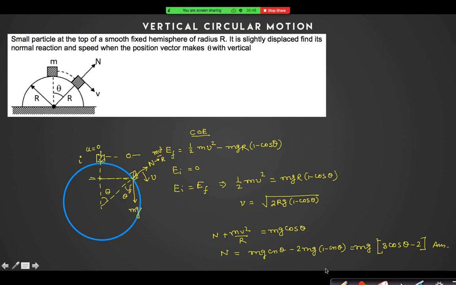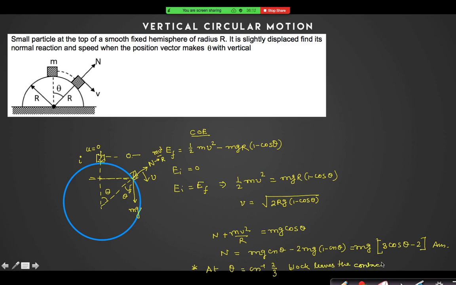Yes, sir. Okay, good. Now, can you tell me at which angle theta the block will leave the contact? Cos theta equals 2 by 3. At theta equal to cos inverse 2 by 3, the block leaves the contact. After it leaves the contact, how will the motion of the block be?